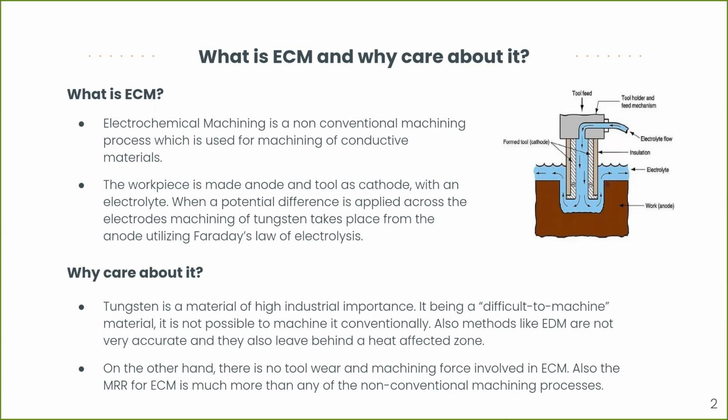So why do we care about the machining of tungsten? It is because it is a very industrially important material, and also it is very difficult to machine considering some properties that we will be discussing later. And even non-conventional methods like EDM are not very accurate because they leave a heat affected zone, which leads to a lot of inaccuracies in the tungsten. On the other hand, there is no tool wear whenever we are using ECM, and the machining force is also very low. So next.